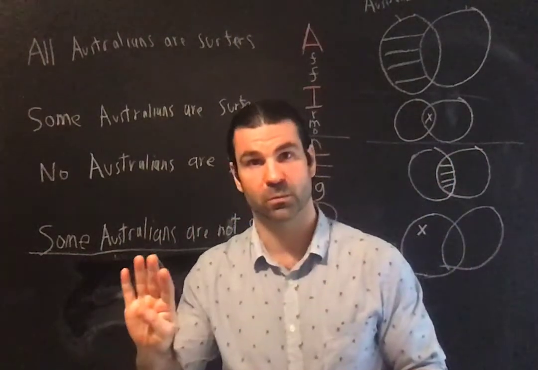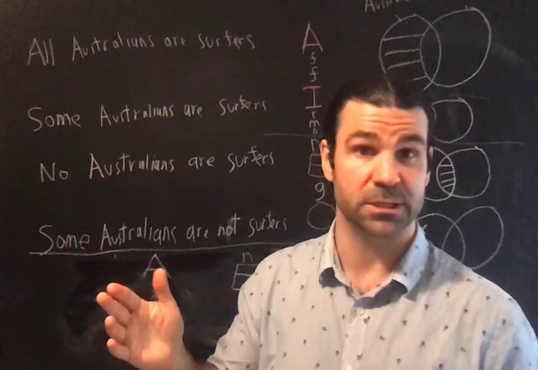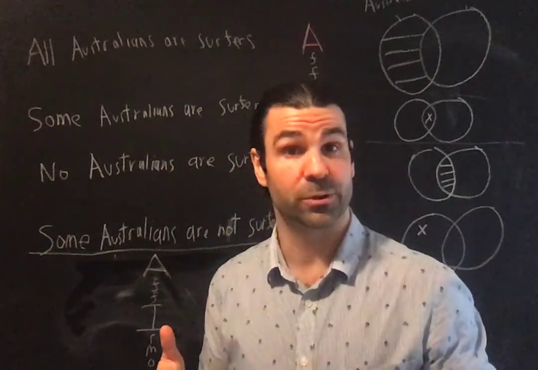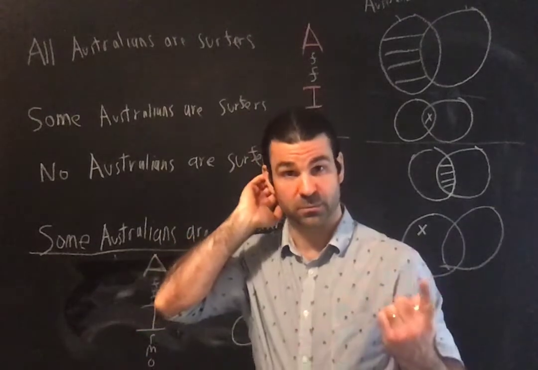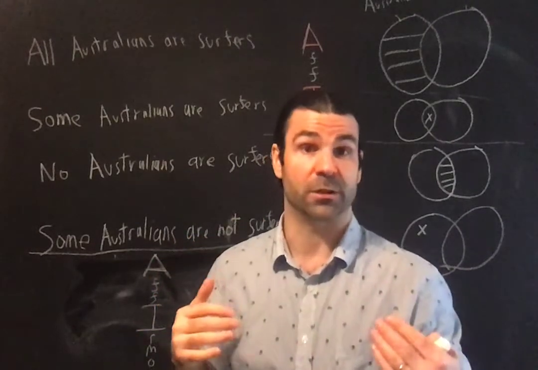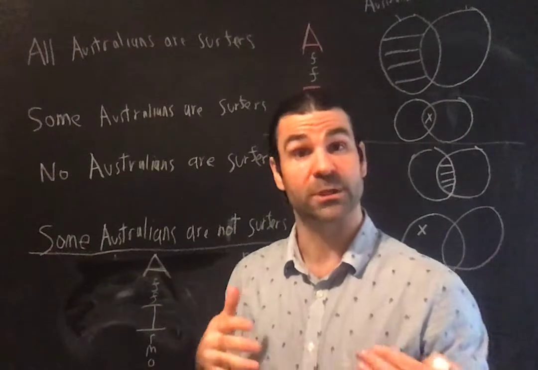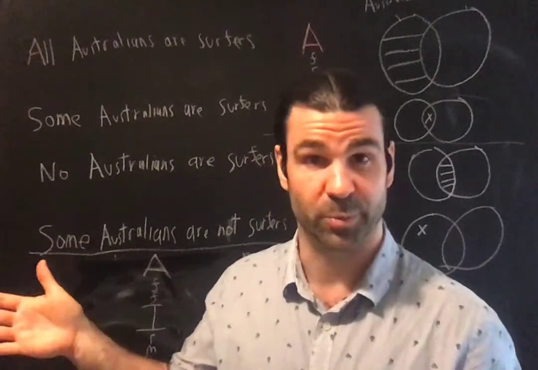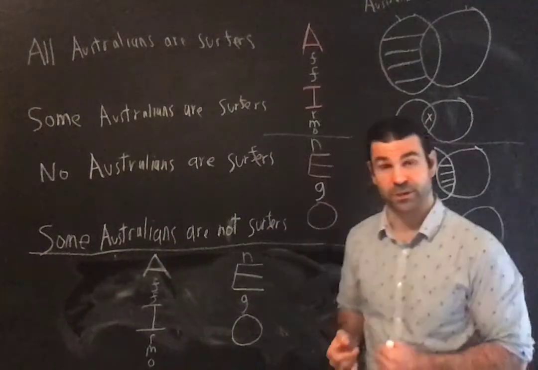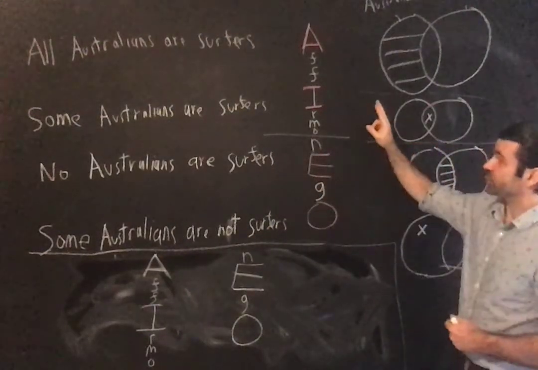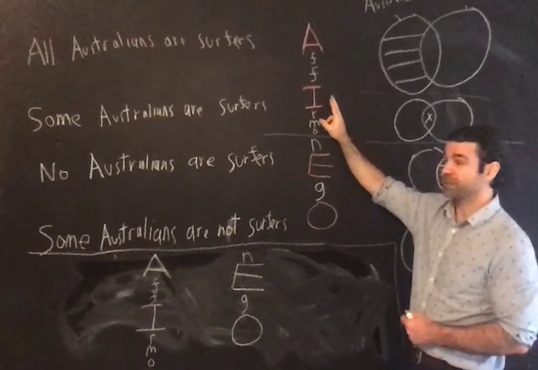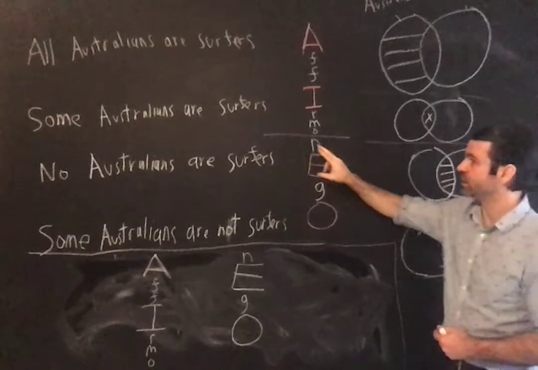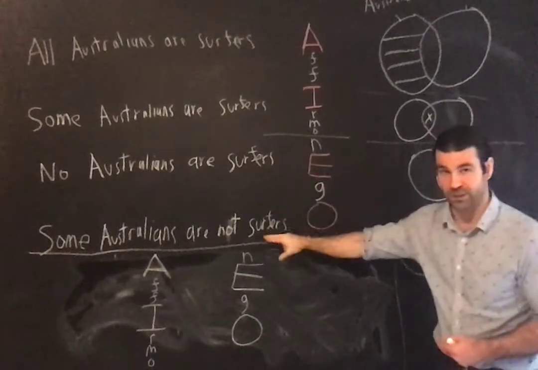You find out which one a certain sentence is by answering 2 questions, right? Are you asserting that the subject class is included or excluded from the predicate class? Second question, are you saying that all of the subject class or only some of the subject class is included / excluded from the predicate class? So you get 4 types, okay? Universal inclusion, A. Particular inclusion, I. And the 2 exclusions are E and O. Universal exclusion, E. Particular exclusion, O.